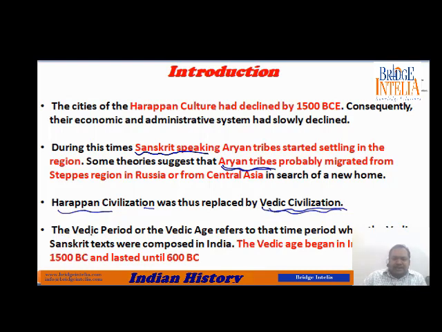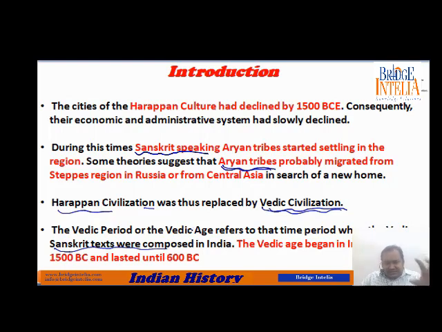The Vedic period or the Vedic age refers to that time period when the Vedic Sanskrit texts were composed. These tribes, as we already saw, had a distinct feature: they used to speak the language of Sanskrit.